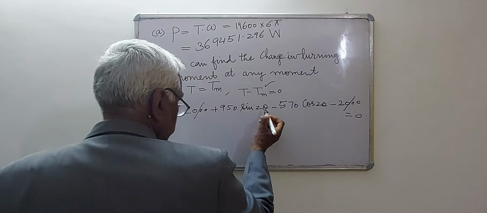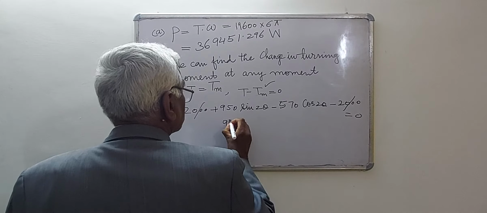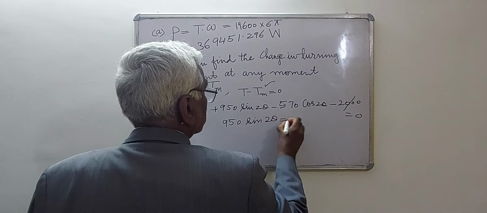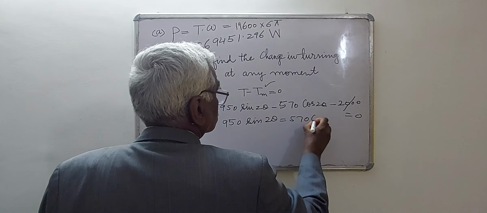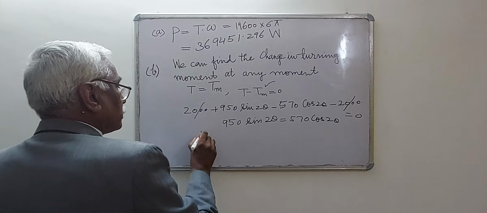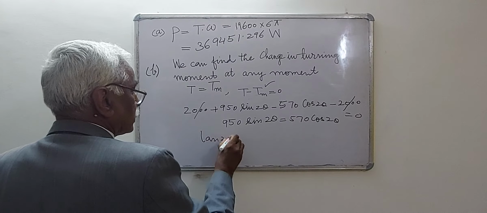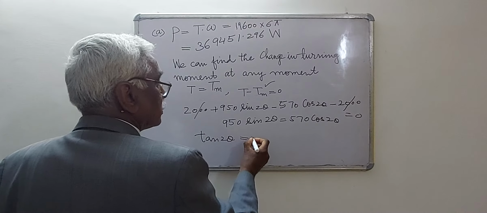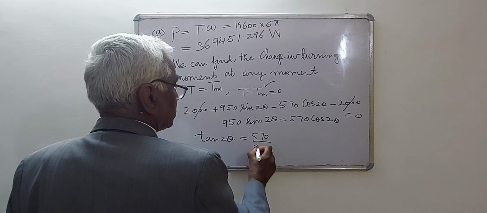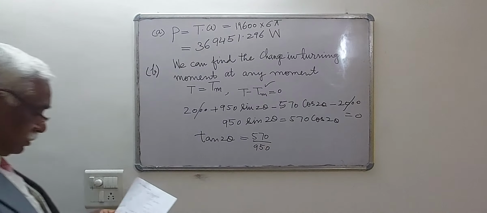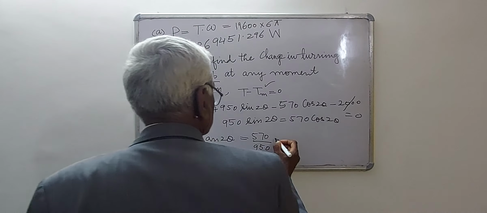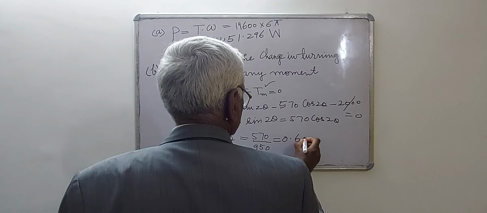So solving this, 950 sin 2 theta is equal to 570 cos 2 theta. It means tan 2 theta will be 570 divided by 950. Tan 2 theta is approximately 0.60.